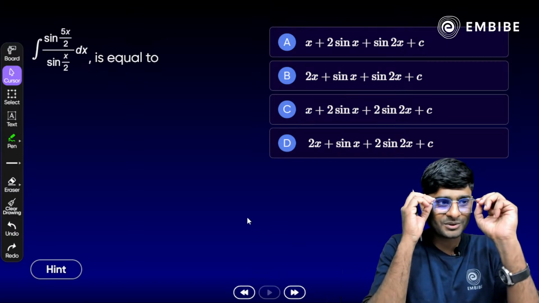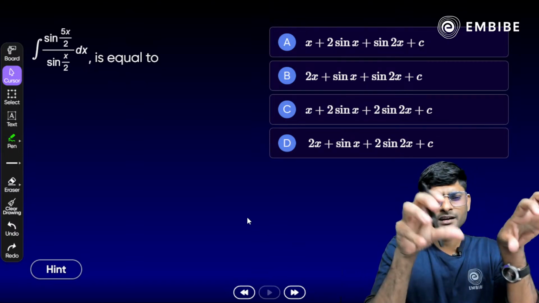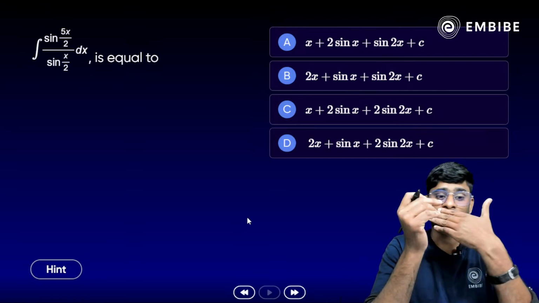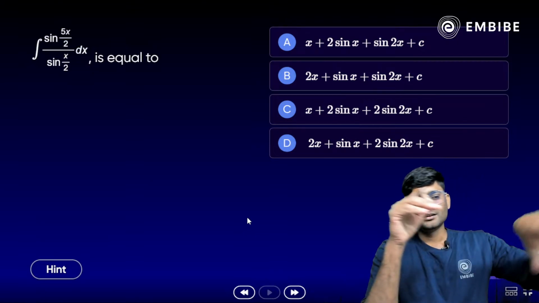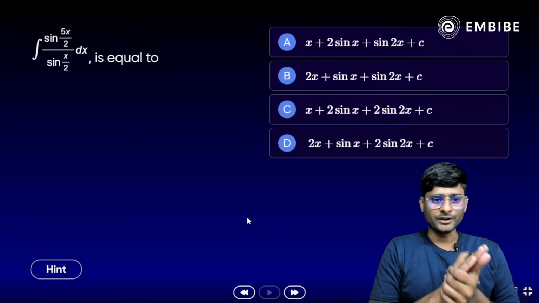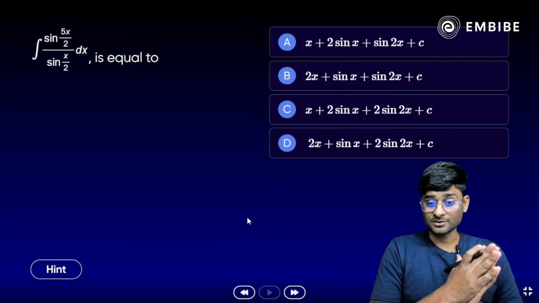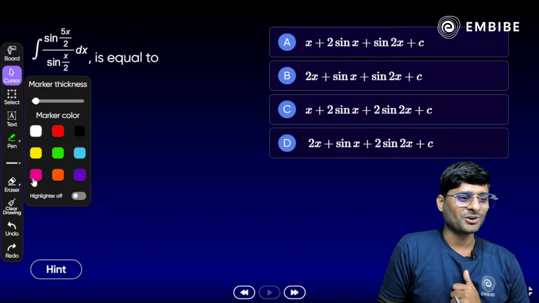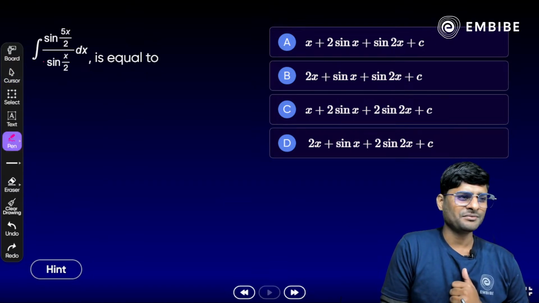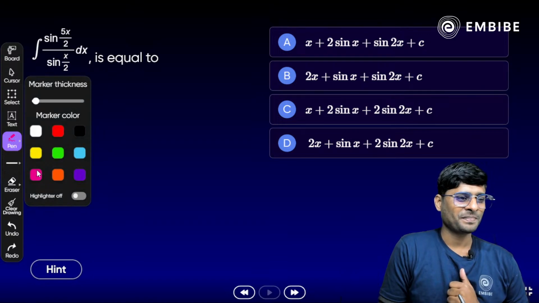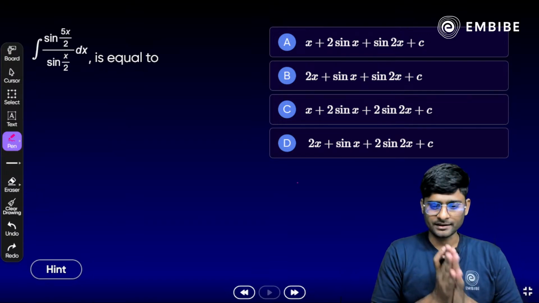Another interesting question. Yes. दिखने में काफी छोटा लग रहा है. Can you guess what will be the answer? कैसे आप solve करेंगे? Integration of sine of 5x/2 divided by sin of x/2 dx. And what will be the answer? Yes, previous year question. PYQ, एक और PYQ, और काफी इंपॉर्टेंट, काफी छोटा है दिखने में बट दमदार. यस, थिंक अबाउट इट. कैसे सॉल्व करें, कैसे अप्रोच करें?